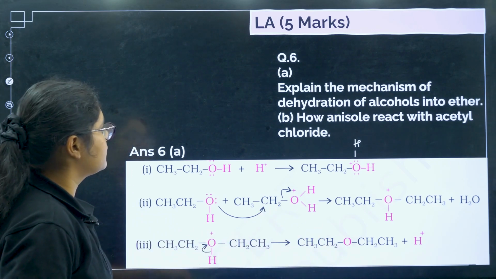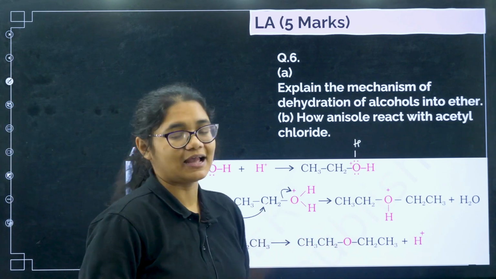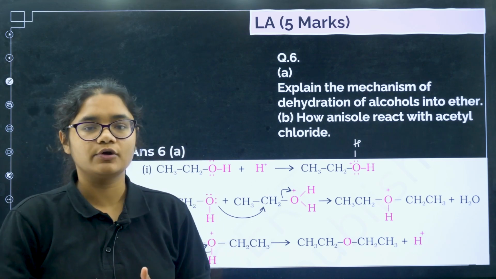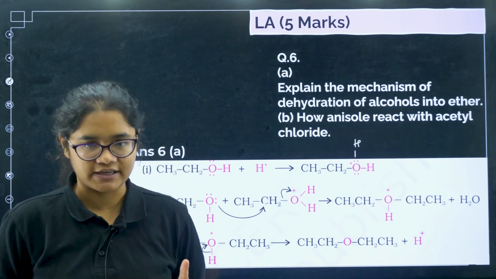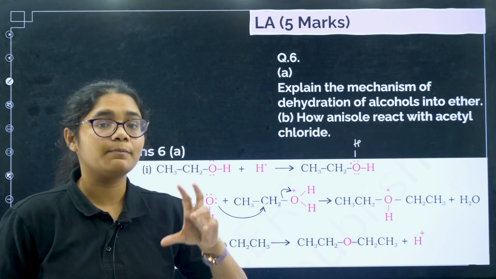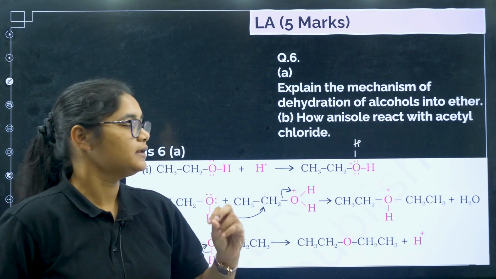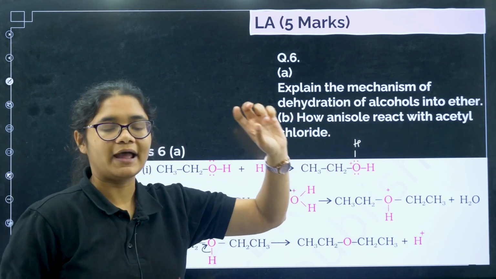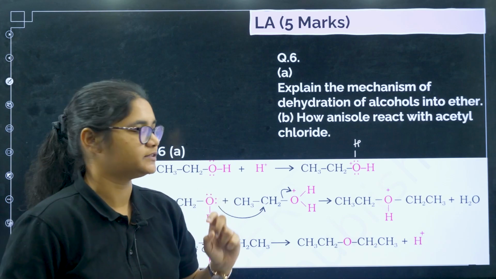Next question is how anisole reacts with acetyl chloride. So anisole is your benzene with an OCH3 group, right? So it is an ortho para directing group. So what will happen, the acetyl group will go and attach at the ortho and para position, okay.